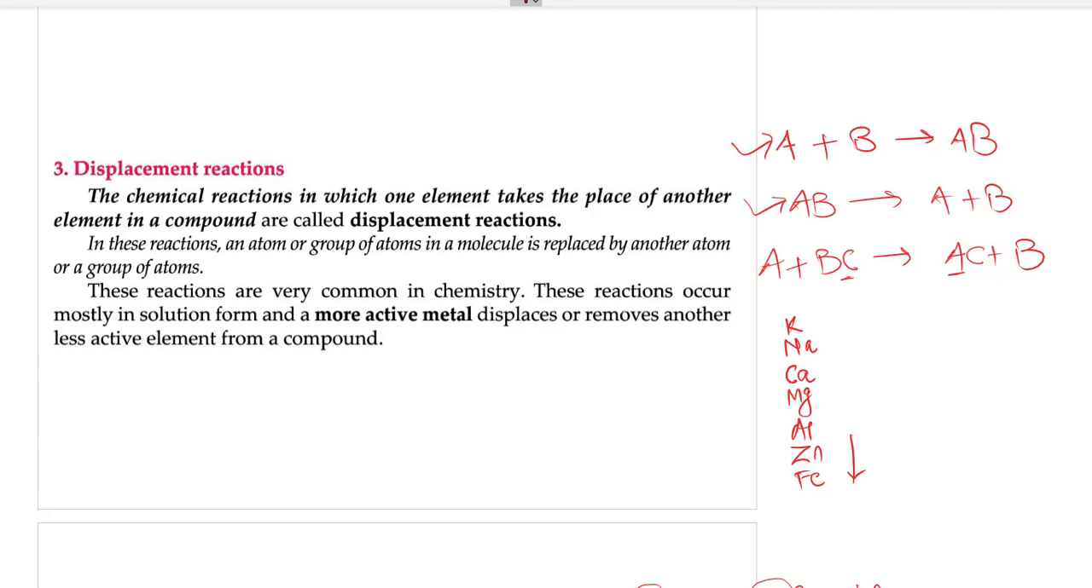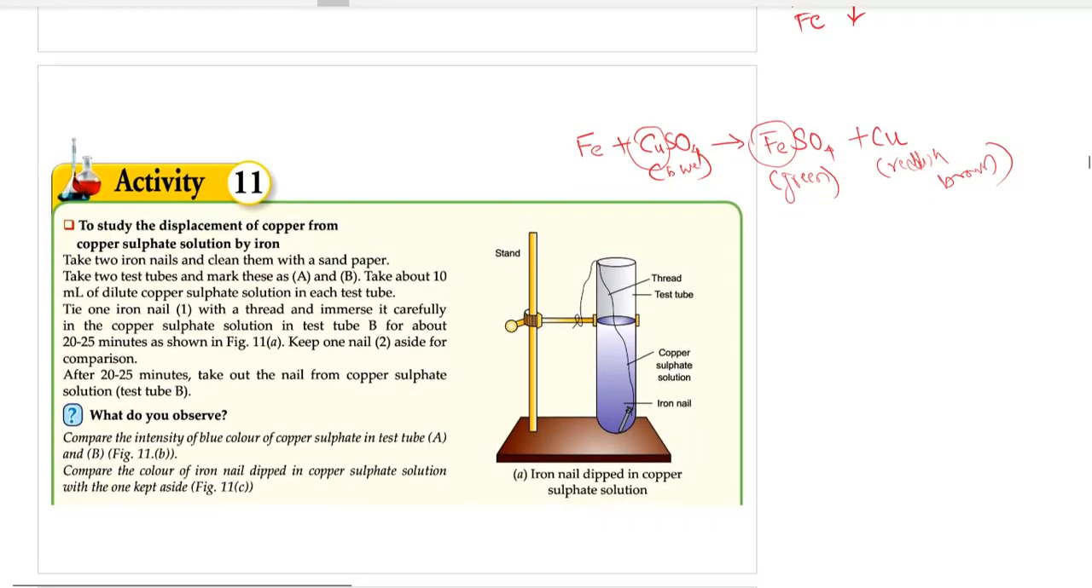So why is reactivity series being discussed over here? Because displacement reactions use the properties of reactivity series. The criterion is that a more reactive metal will displace a less reactive metal from its salt solution, and only then will the displacement reaction be carried out. Let's take some examples.